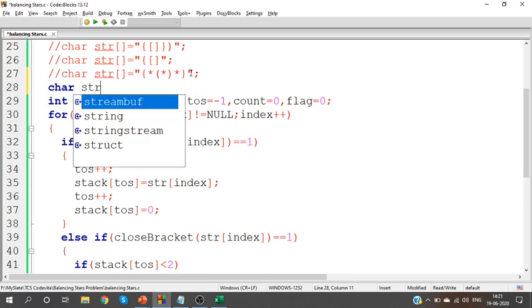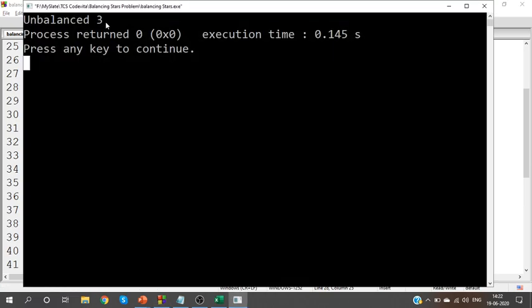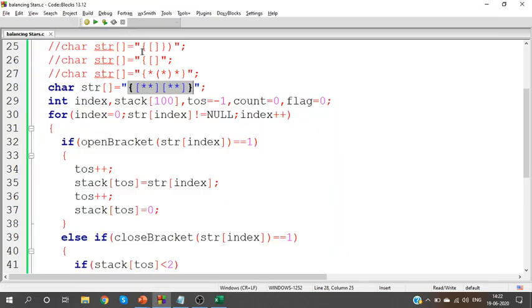I'm going to consider str is equal to star star, in double quotes. Now look at it. I have two stars, and for the overall set, we have 4 stars. It should be balanced only, but we get the result as unbalanced. Why? Because the stars within the nested part are not considered by us. We are making a mistake here. When you count the stars, count them along with the stars in the nested part.